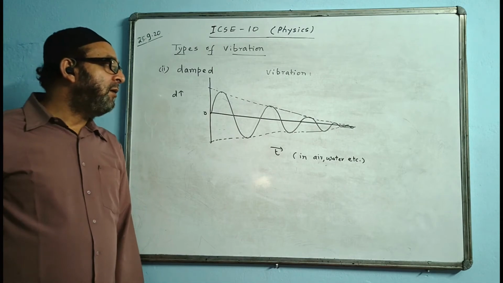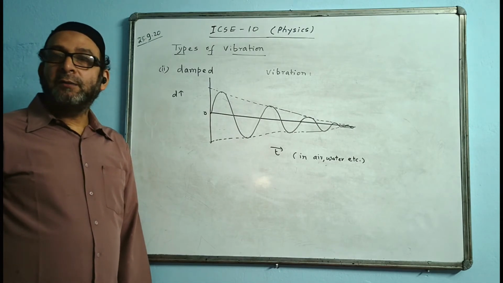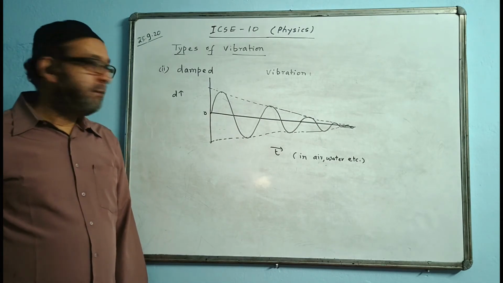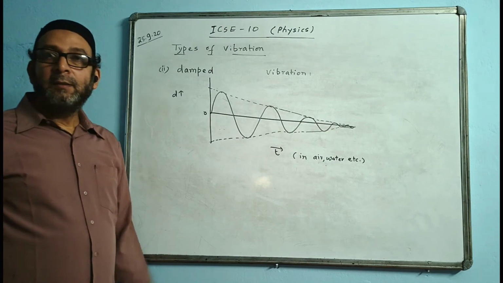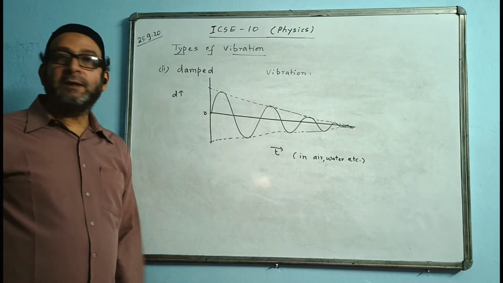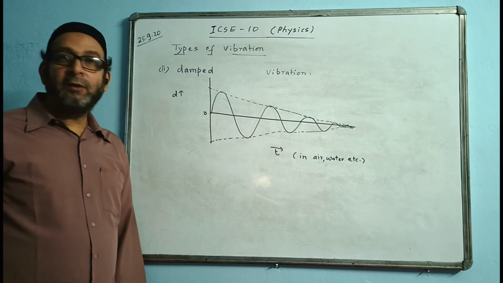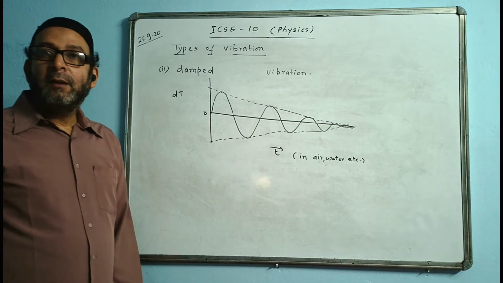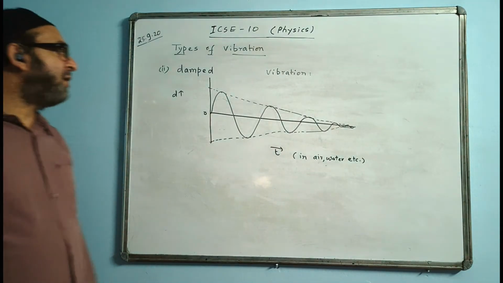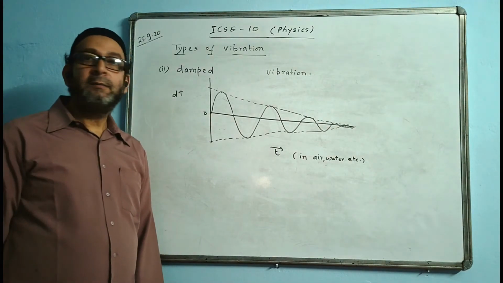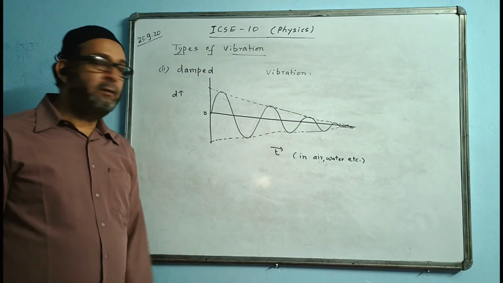The answer will be due to friction, which causes loss of energy. The amplitude keeps on decreasing because the medium causes obstruction or offers friction, thereby loss of energy takes place and it ultimately stops vibrating.